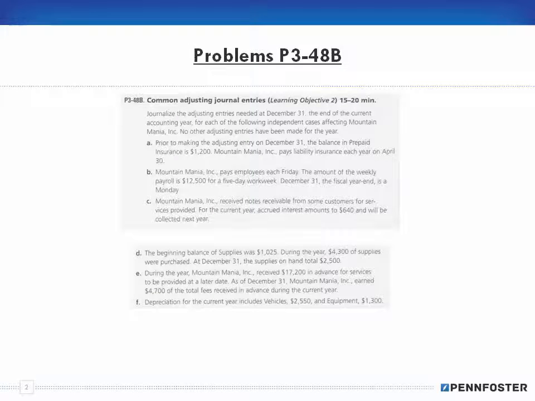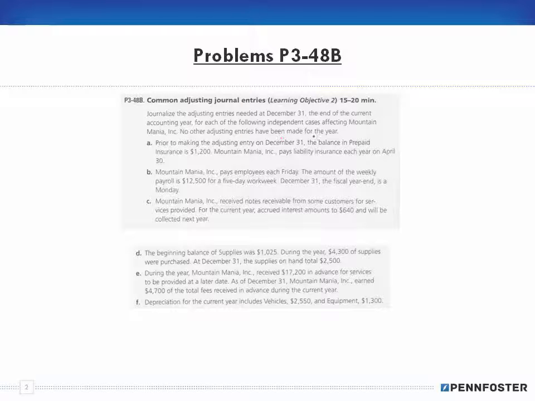All right, let me get my pen here. Okay, so problem 3-48 says journalize the adjusting entries needed at December 31st, the end of the current accounting year, for each of the following independent cases affecting Mountain Mania.